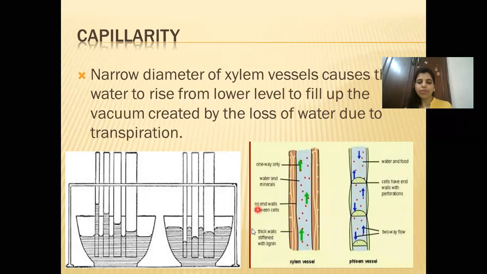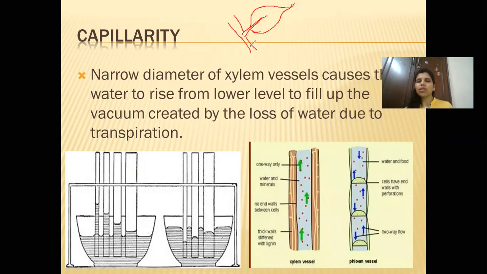So suppose I am drawing the diagram. You can see that this leaf is connected to the petiole, and this petiole is connected to the stem.